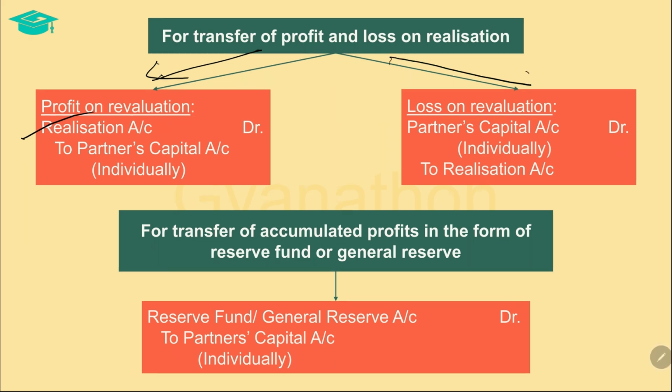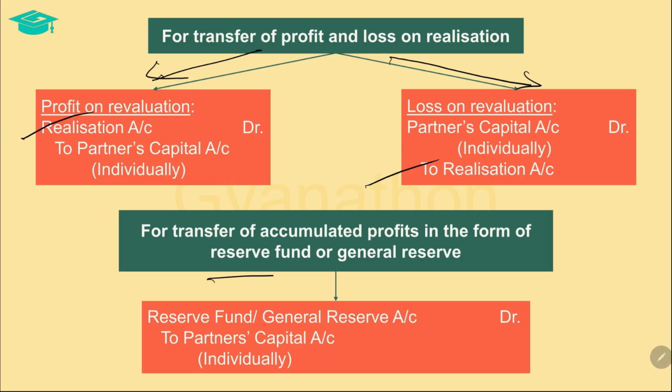If there is a loss on realization, then such loss in the realization account also has to be transferred to the partners' capital accounts. This is done by crediting the realization account with the loss amount, thereby nullifying the debit balance and closing the realization account, and transferring the same to the partners' capital accounts by debiting the partners' capital accounts.